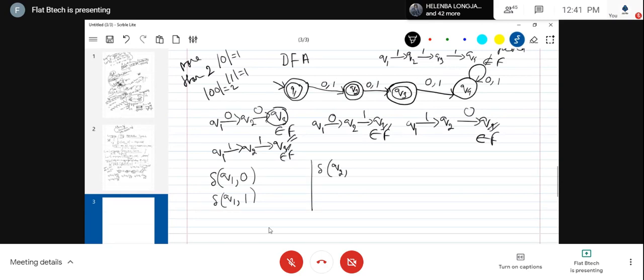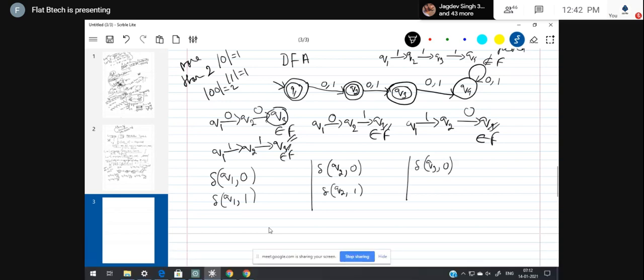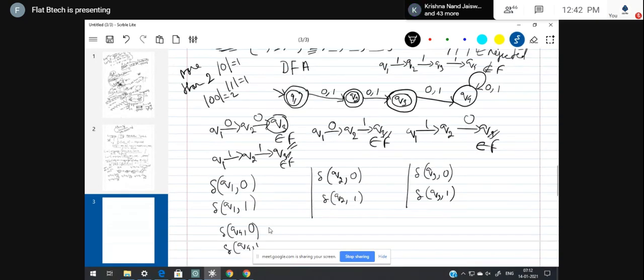This is the transition function. Remember, delta Q2 comma 1, delta Q3 comma 0, delta Q3 comma 1, delta Q4 comma 0, delta Q4 comma 1.